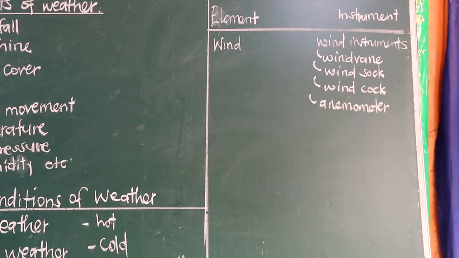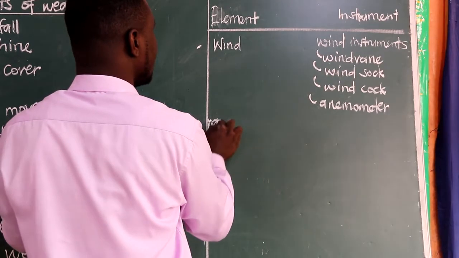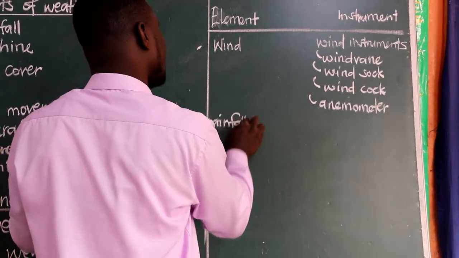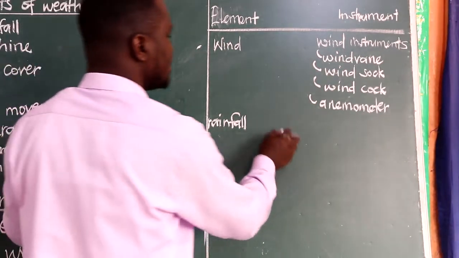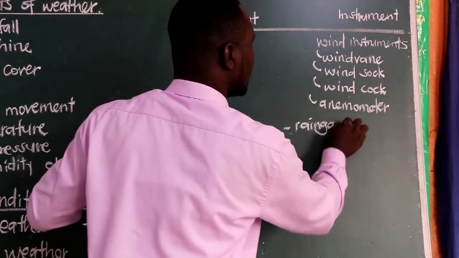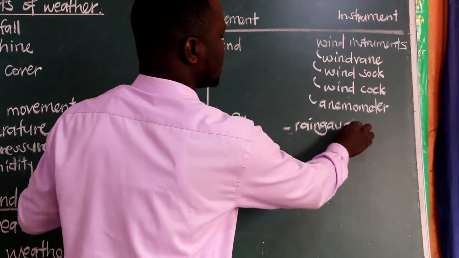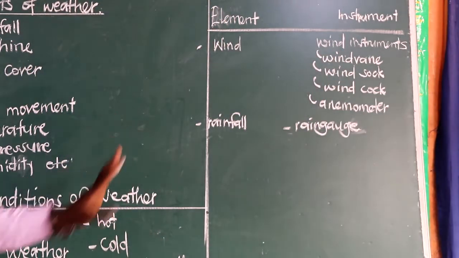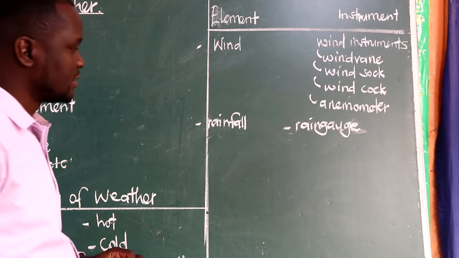Then we have the second element, that is rainfall, given to us on our table. Rainfall is measured using the instrument that we call rain gauge. And we write rain gauge as one word, rain gauge. That is the instrument that is used to measure the rainfall.